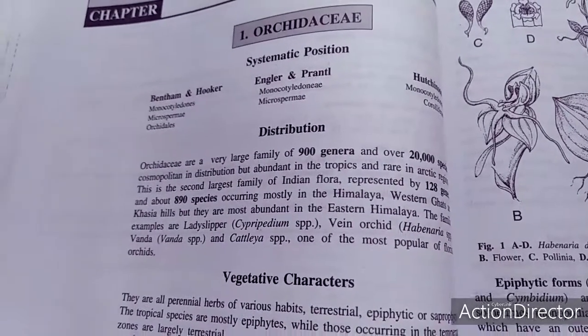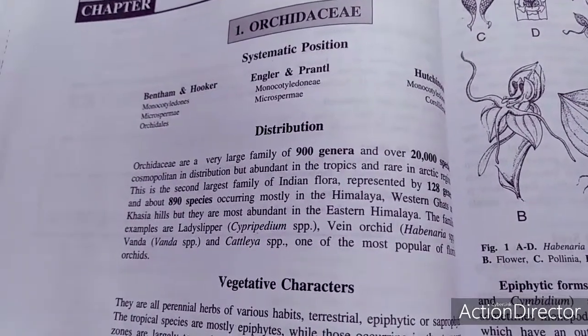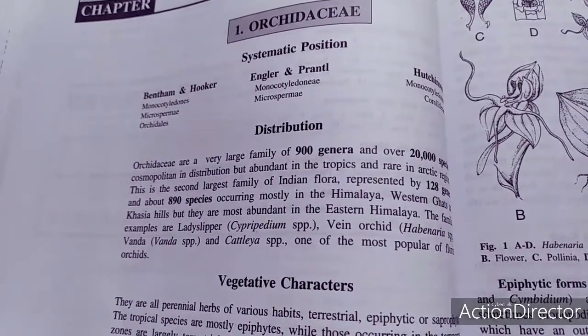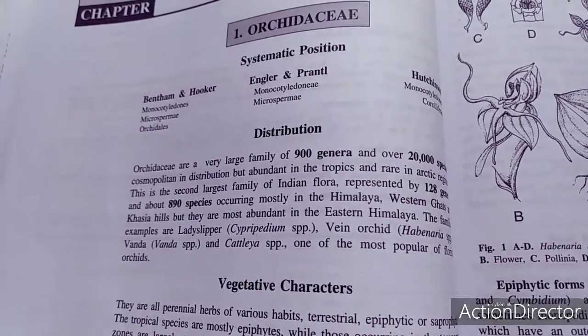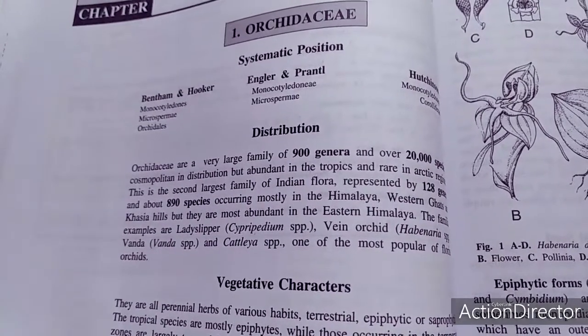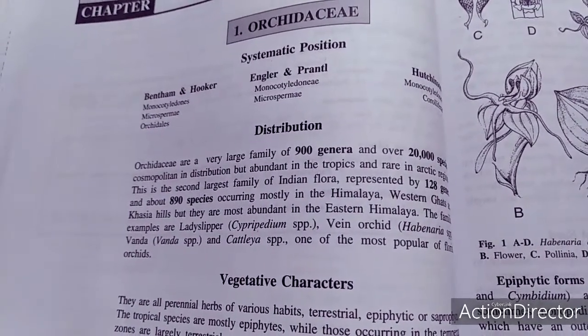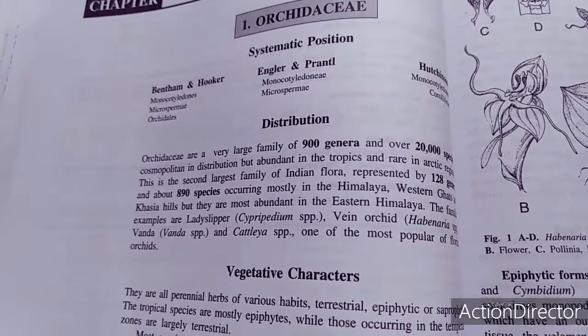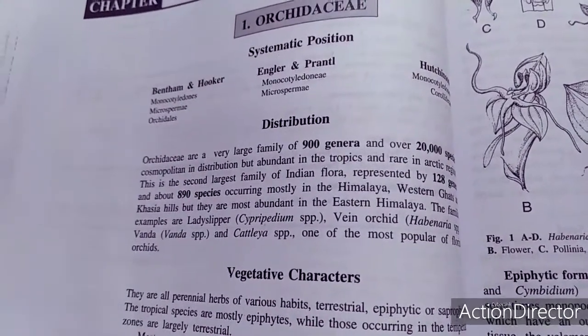There are certain medicinal orchids, like Orchis, and Platanthera is also an edible one. Vanilla, which we get in ice cream, comes from Vanilla planifolia. Cypripedium, Cordelia, and Habenaria are the best examples of this family.